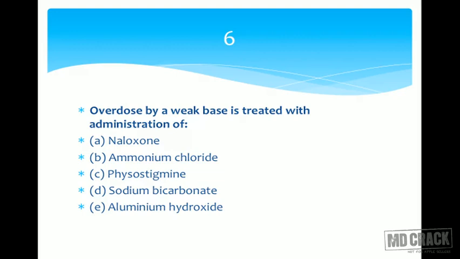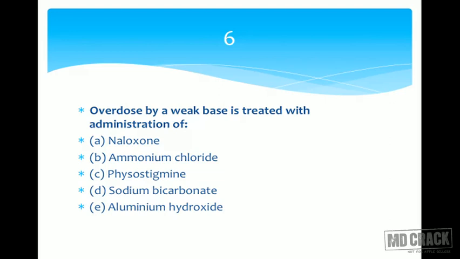Now if you look at these options, naloxone is a morphine antagonist, so you cannot generalize naloxone for this, and physostigmine also is an anticholinesterase agent, you cannot generalize it for all the poisoning, so we'll remove naloxone and physostigmine. Next one is sodium bicarbonate. It's an alkali, and we are speaking about overdose by a base, so obviously it will be out. And the last one, aluminium hydroxide. No doubt it's an alkali, but that's not the reason. The reason is aluminium hydroxide is not absorbed, so it's not going to be useful for any systemic effect. So that's gone, and by omission we came to ammonium chloride.